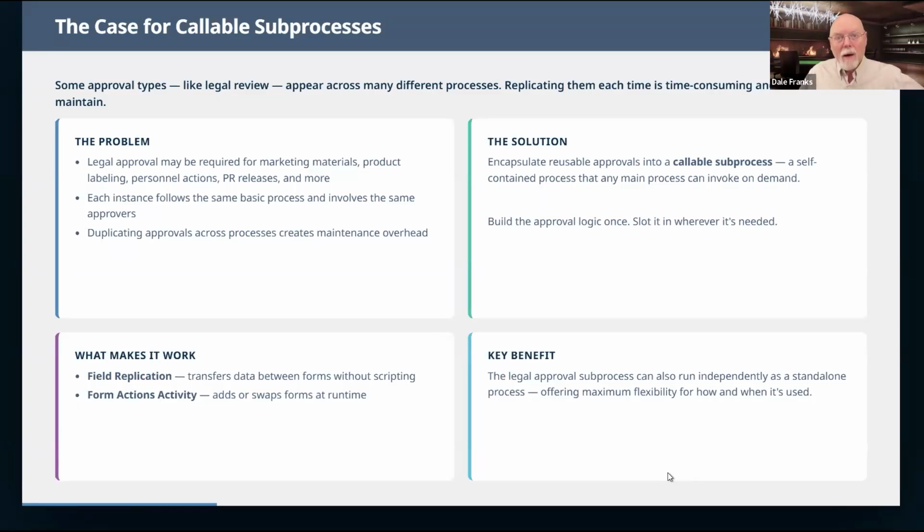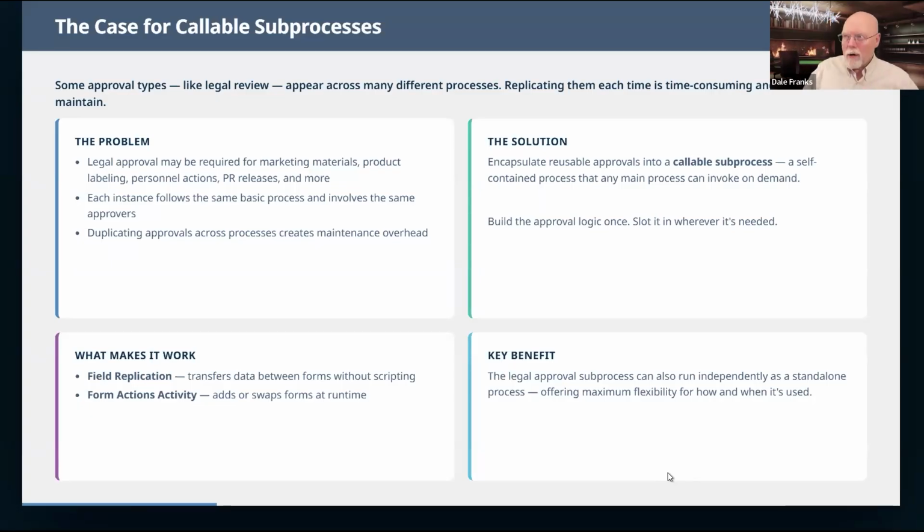Whenever you're doing advertising, whether it's print or TV or whatever, or making public statements, and of course, if you're a publicly held company, you also have to worry about the Securities and Exchange Commission sticking their nose in because you've done something questionable. You want to avoid all that. So legal approval is a really good example of one of those things that you don't need for everything, but when you need it, you really do need it.